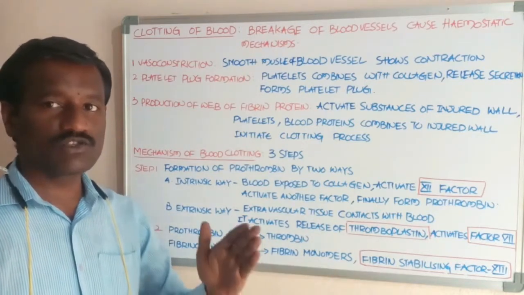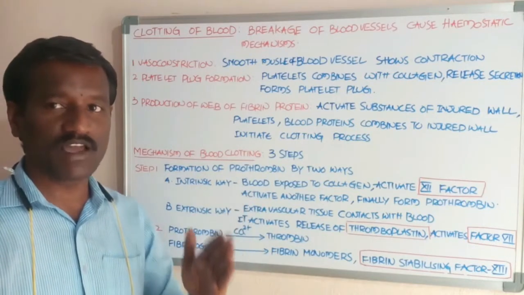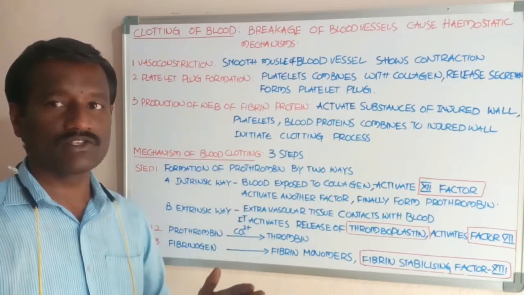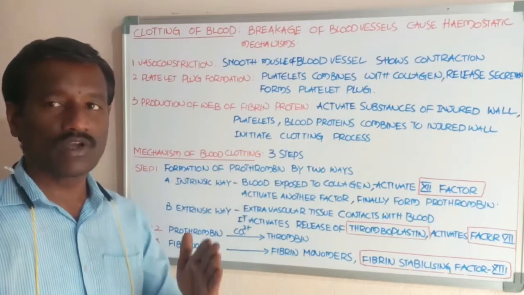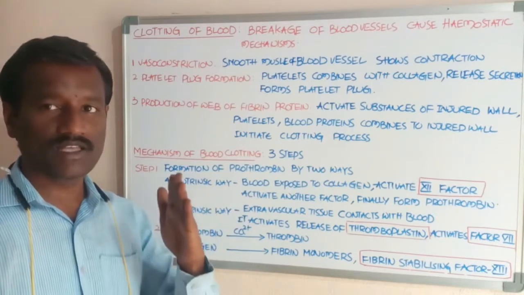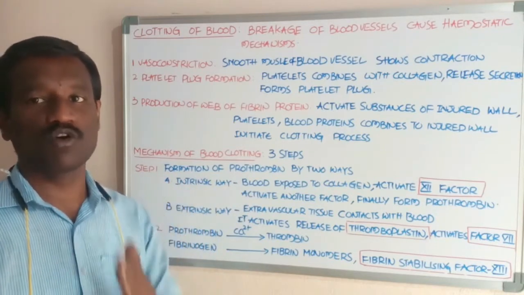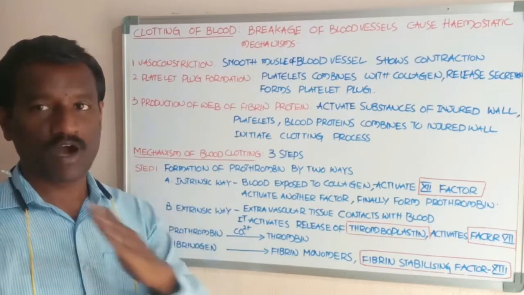Okay, and this fibrin stabilizing factor also converts fibrin monomers into insoluble fibrin fibers.